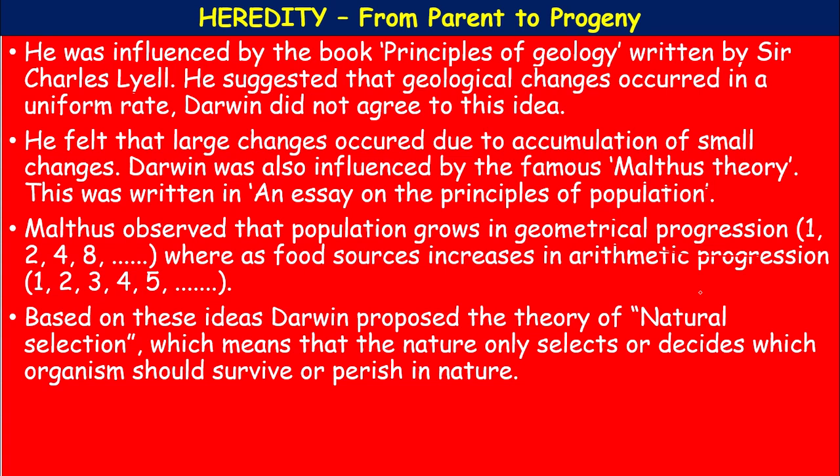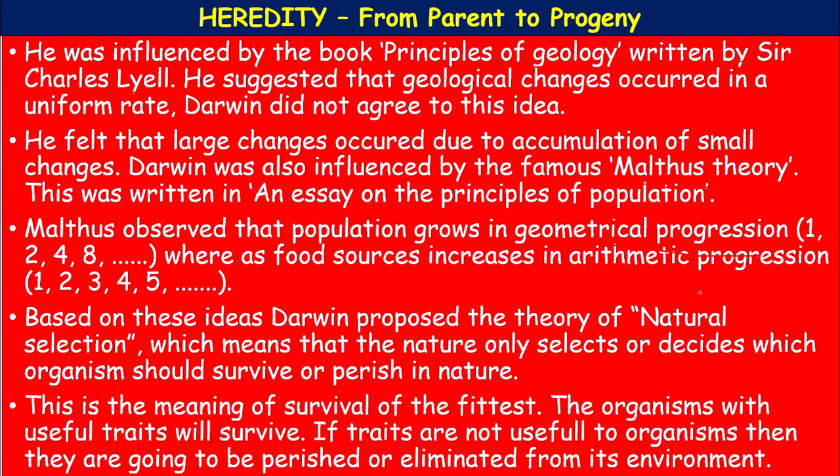Based on these ideas, Darwin proposed the theory of natural selection, which means that nature alone selects or decides which organism should survive and which should perish. Nature itself decides; there is no other. This is the meaning of the survival of the fittest. Organisms with useful traits will survive. If the traits are not useful, they will perish or be eliminated from the environment. This is the theory of natural selection.